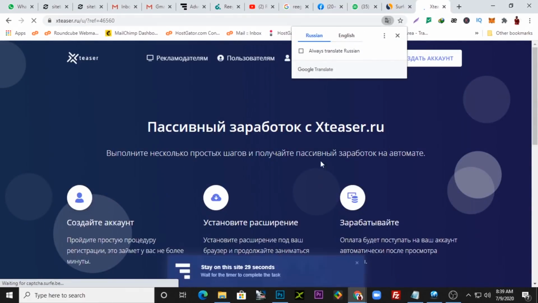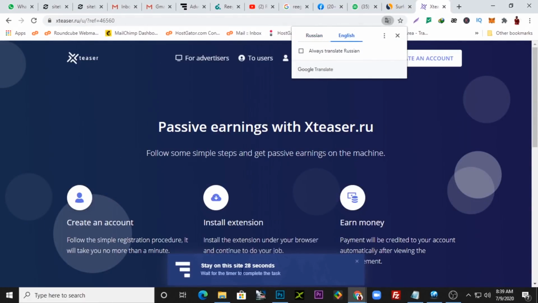If I click this one and watch for a couple of seconds, they allow me, and I'm just going to stay here. They use your browser, they use your PC, and they will show you ads. You watch the ads, you watch some videos, and they give you more funds to run adverts on the platform.